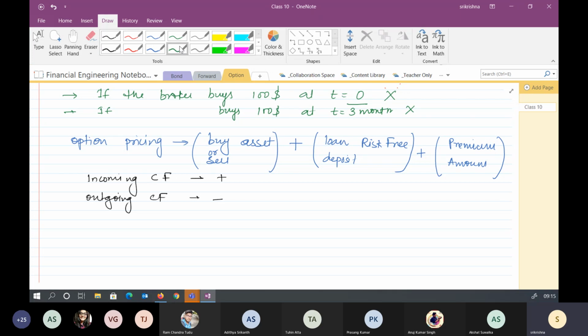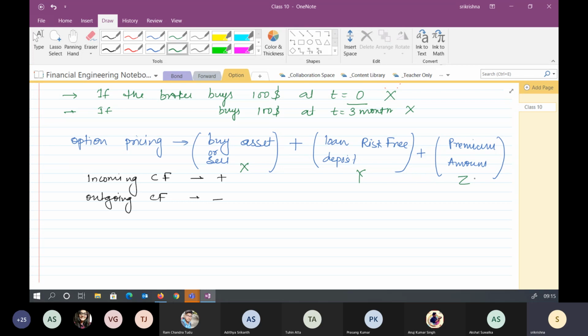What I'm assuming is that right now Akshat is going to buy X amount of dollars, take a loan Y, and get a premium amount Z. So we have to calculate three variables: X, Y, and Z. Whenever we are trying to find the option pricing, first we buy or sell a certain amount of the asset.